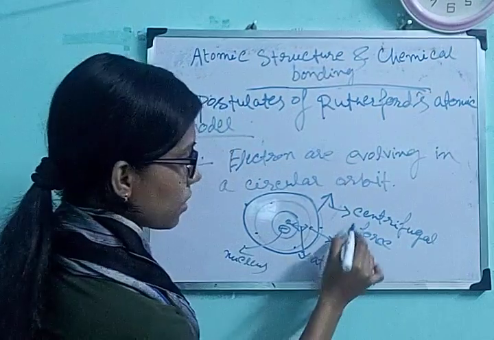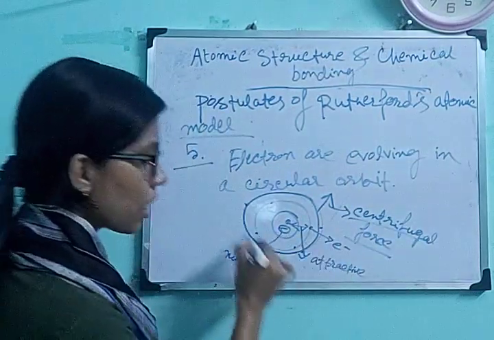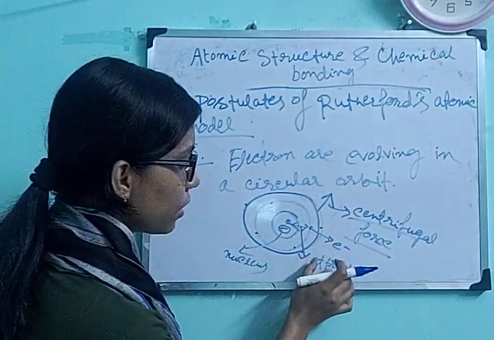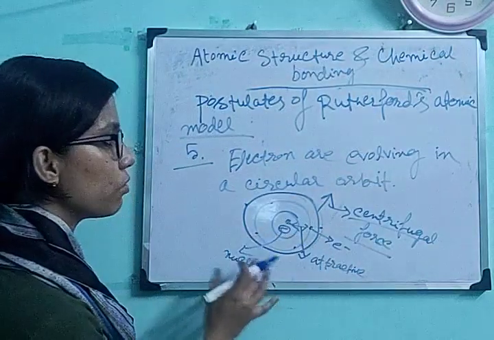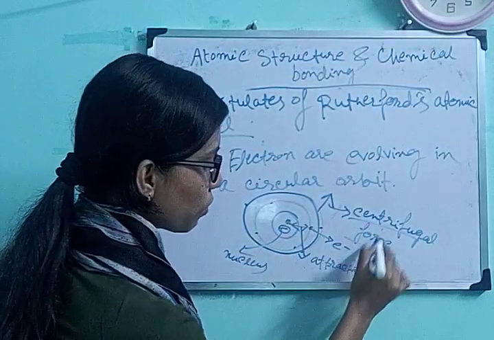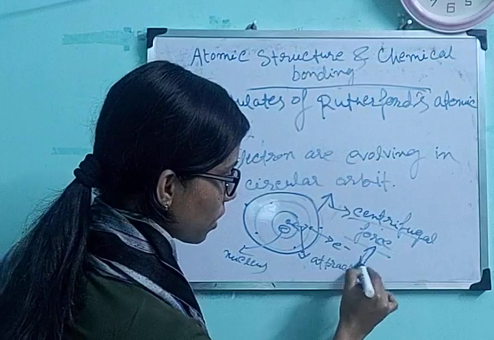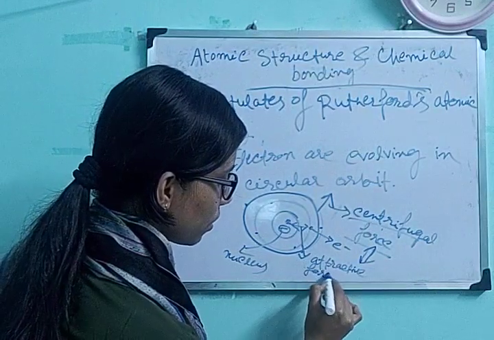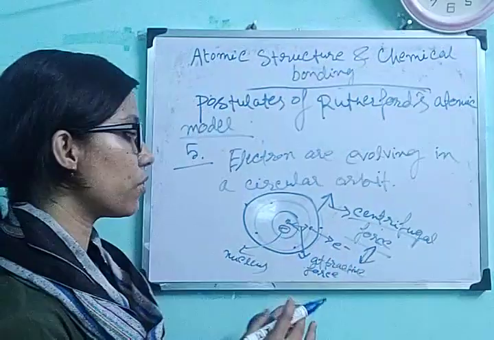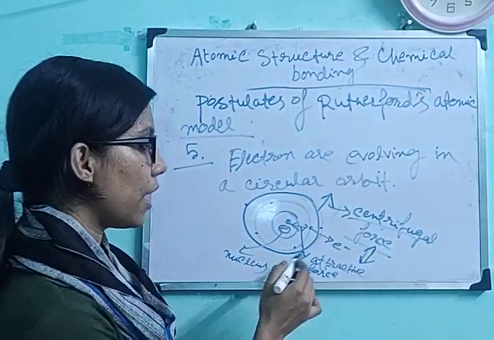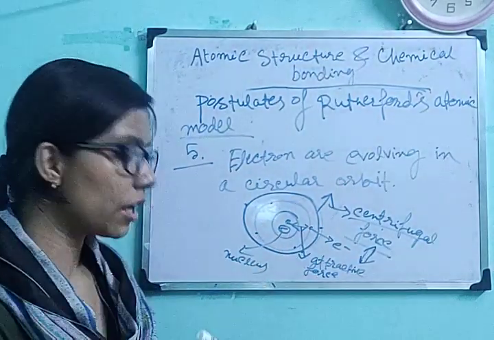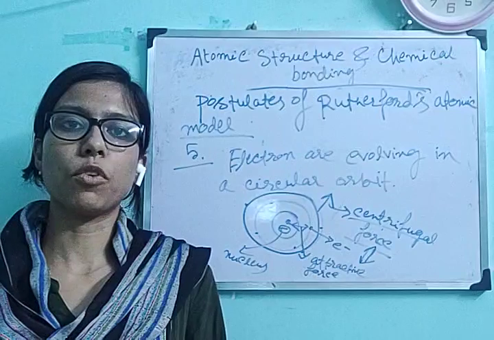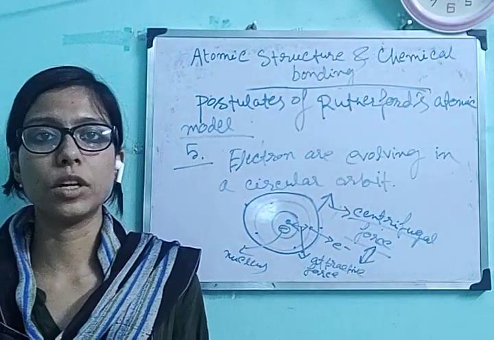Now this centrifugal force due to this circular motion and this attractive force between the electron and this nucleus are the same. The centrifugal force and attractive force are equal. That's why the electrons are revolving in a circular orbit. These are the postulates of Rutherford's atomic model.